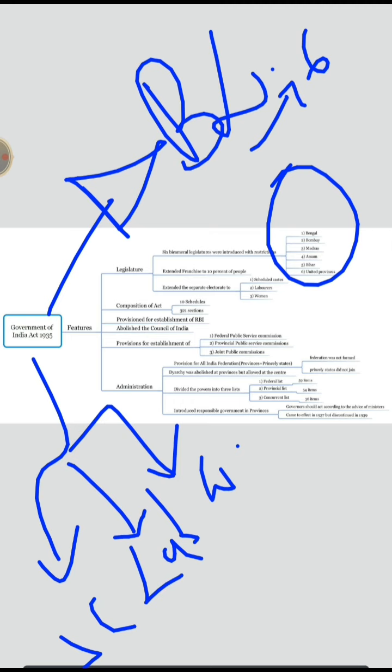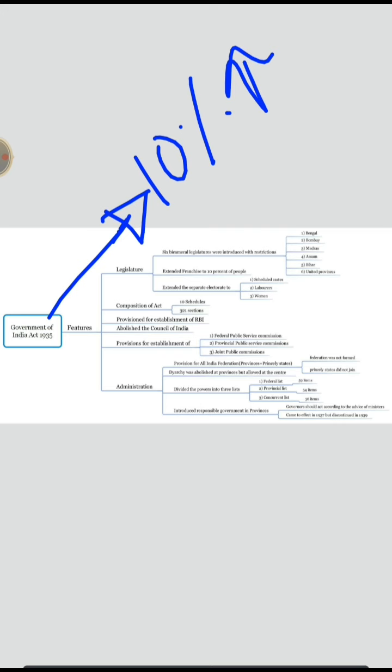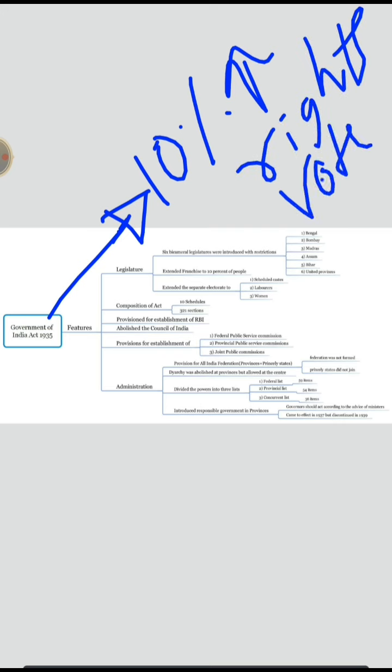Next, it extended the franchise to 10% of people. Now, what is this franchise of 10%? Previously, only those people who paid land tax, those who paid tax, and those who studied and got Western education were allowed to vote. From then on, 10% got voting rights in elections.